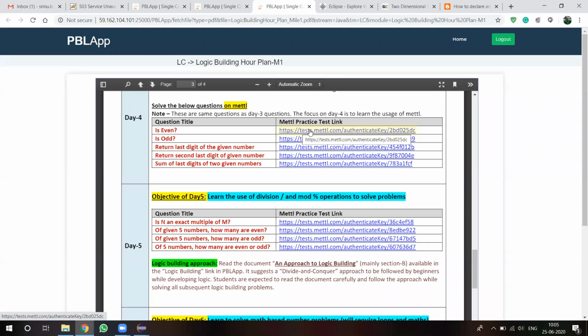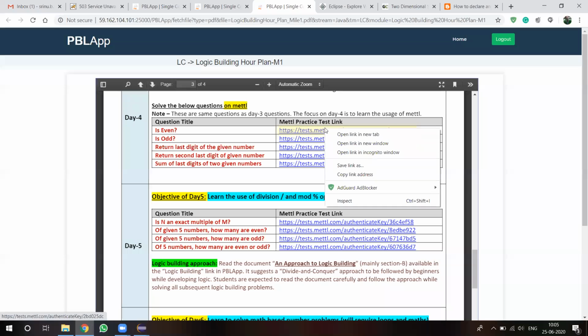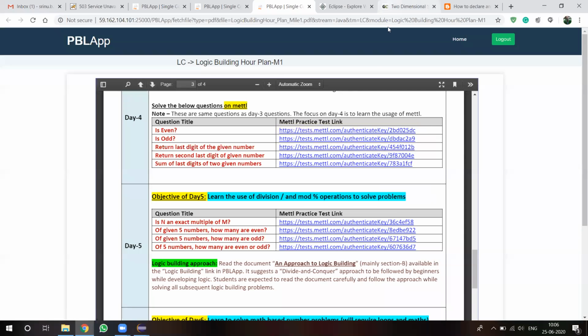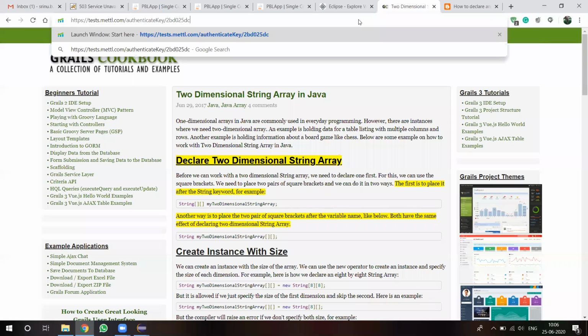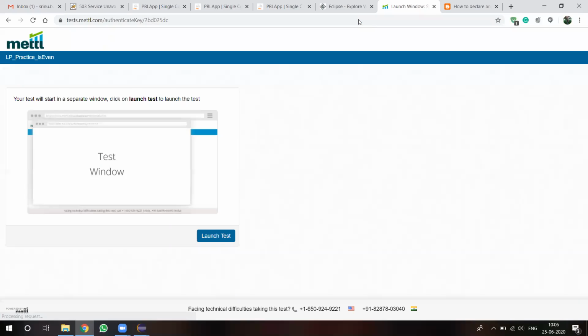How they will conduct the logic building exams, this is the process. All the students must follow this particular process. Just right-click on this link and copy the link address, type that in a new window and press enter. Then it will become like this. The environment will become like this.